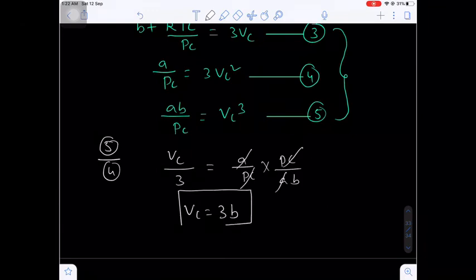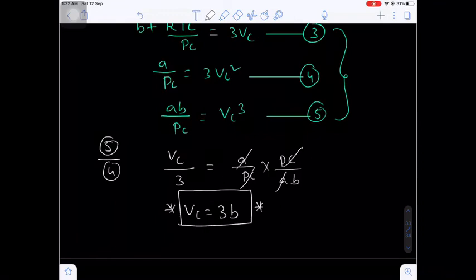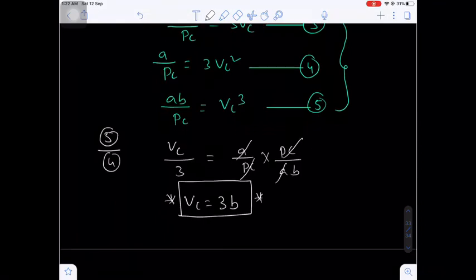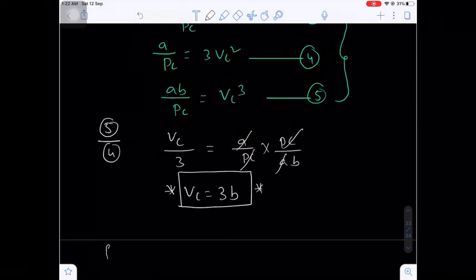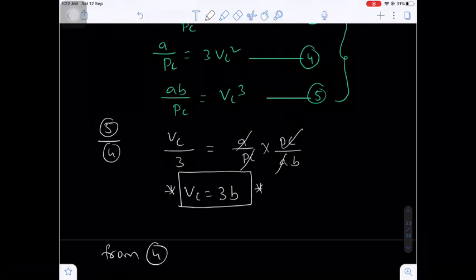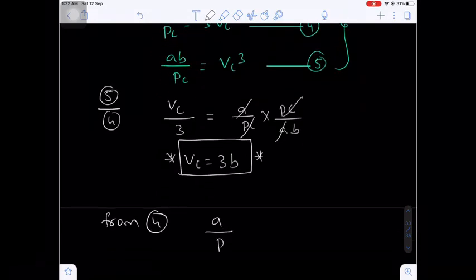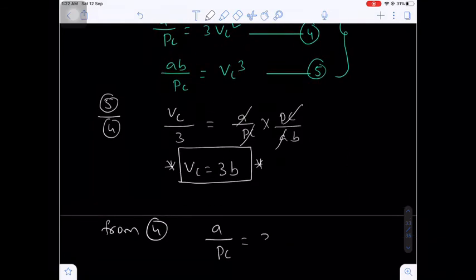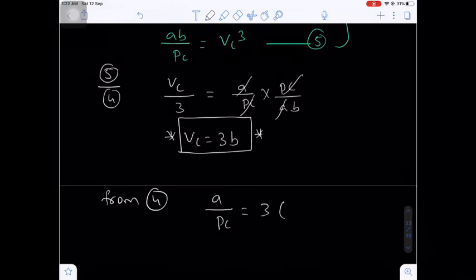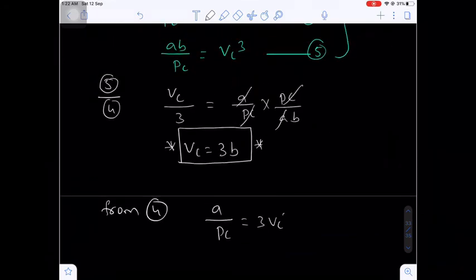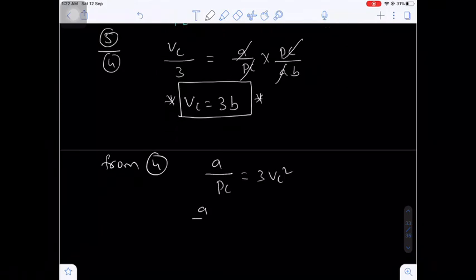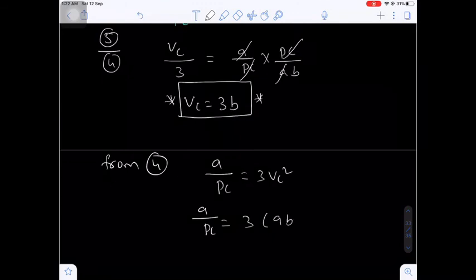Yes or no? This expression is very important. We have to remember the critical volume formula: Vc is equal to 3B. Okay. Now put the Vc value in either equation 4 or 5, and you will get the PC value. From equation 4, what is equation 4? A by PC will be equal to 3Vc square. What is the Vc? 3B. So I am writing A by PC equal to 3 into 3B whole square.